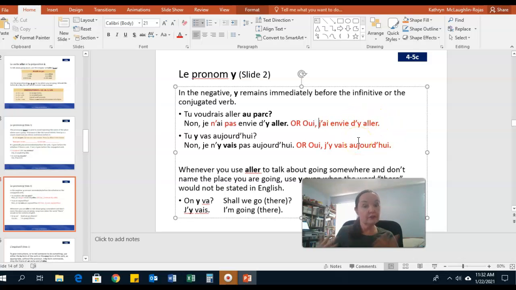Okay, j'ai envie de quelque chose. J'ai envie d'y aller. If I want to make that negative, I'm going to put the ne and the pas around the conjugated verb in j'ai envie. Je n'ai pas envie d'y aller. So I do not feel like. That's the part that I'm making negative. I don't feel like going there. Je n'ai pas envie d'y aller. So y goes before aller.